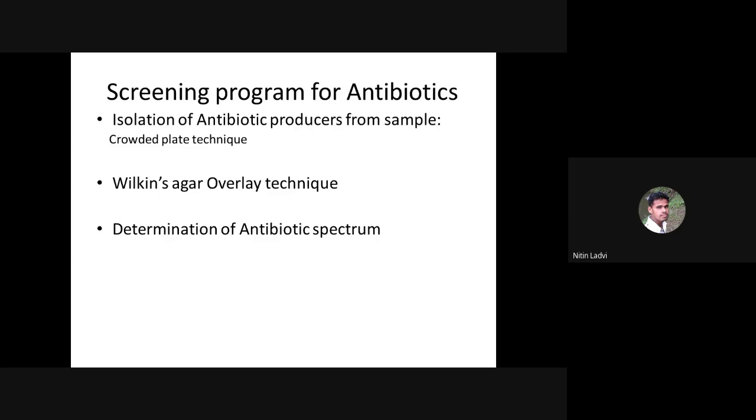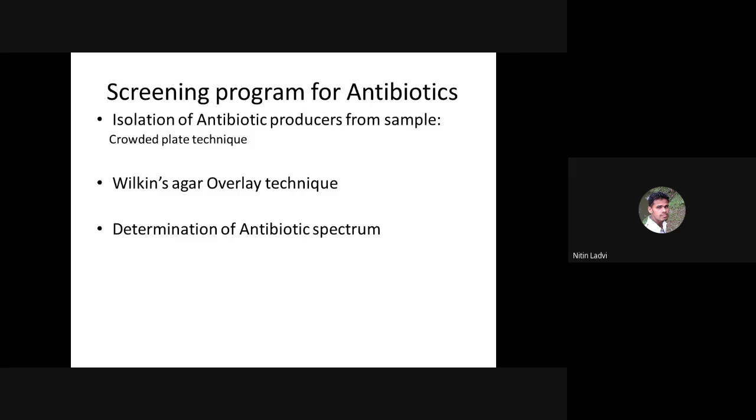But there is another definition, or criteria, on which these antibiotics are classified as narrow spectrum and broad spectrum, where we consider the gram nature of the susceptible or target organisms. So any antibiotic that inhibits only gram positive or only gram negative bacteria which have clinical importance can be considered narrow spectrum. And if an antibiotic inhibits gram positive organisms and also gram negative organisms which have clinical importance, that can be considered broad spectrum.